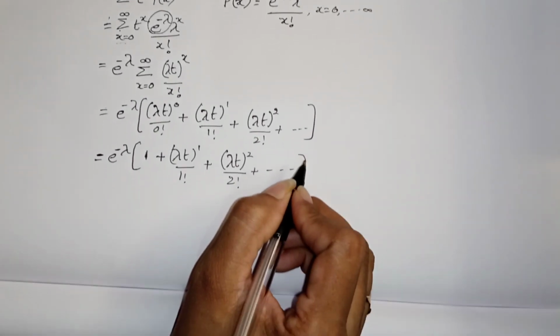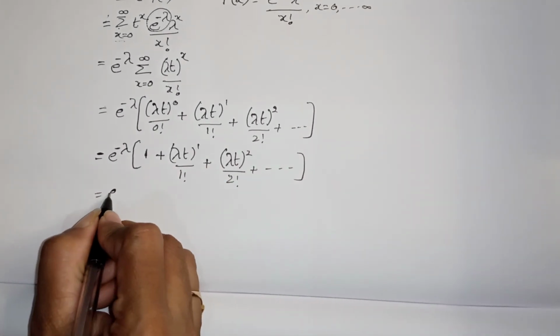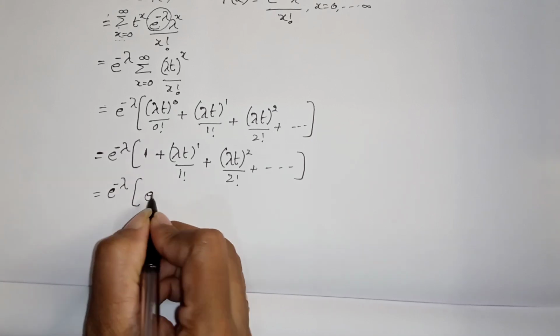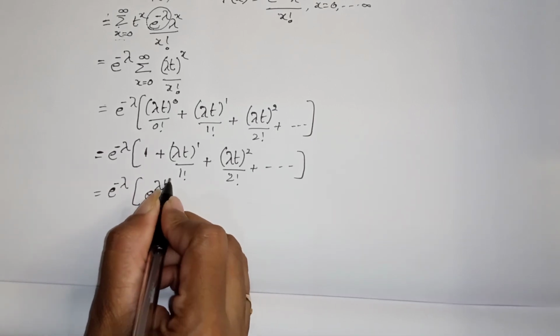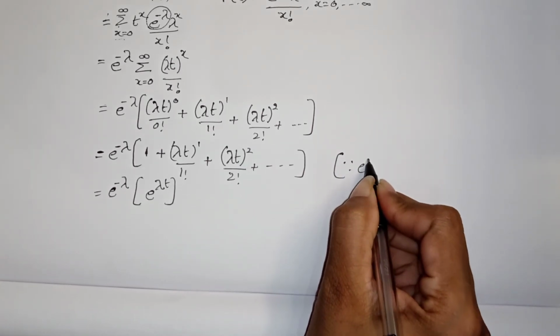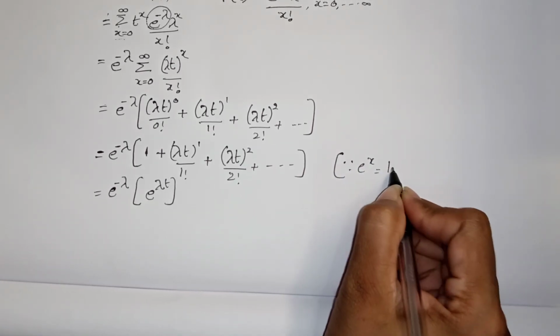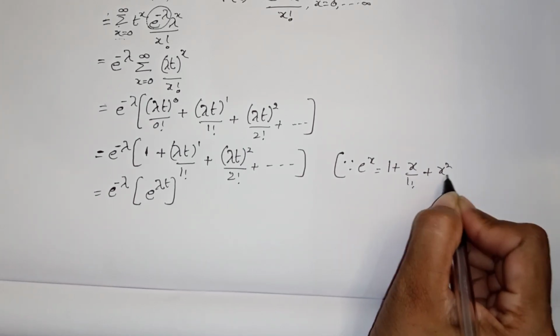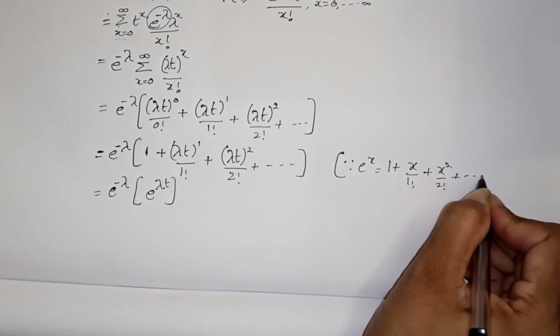Here, along with e power minus lambda, we can write e power lambda t. Why? Because the e power x formula is 1 plus x by 1 factorial plus x square by 2 factorial and so on.